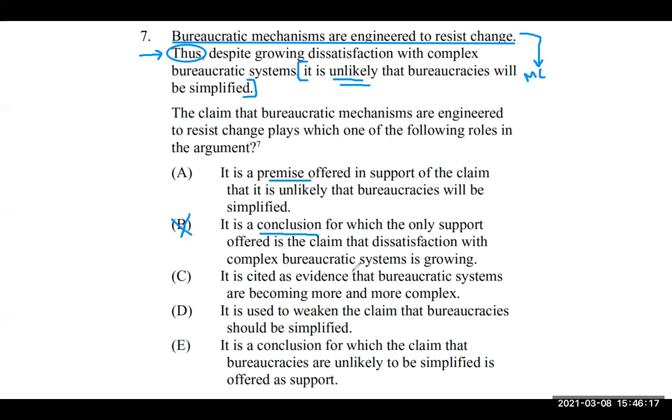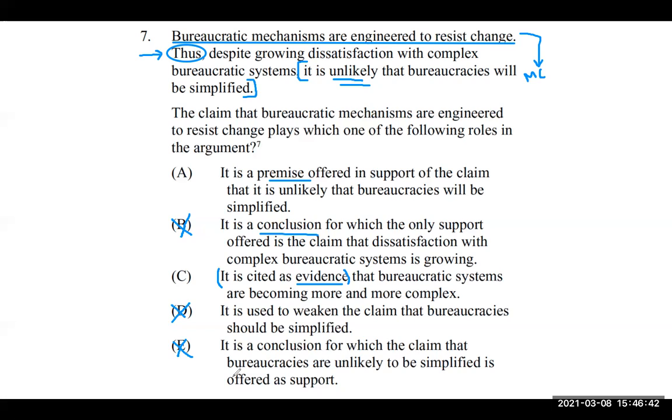Cited as evidence, potentially, I don't think we have really evidence, but it's getting at this idea of supporting. Used to weaken. We're not weakening anything. Get rid of that right away. E is a conclusion. It is not. If you get really good at breaking down and assigning a purpose to each sentence, you'll get through these questions super quickly.